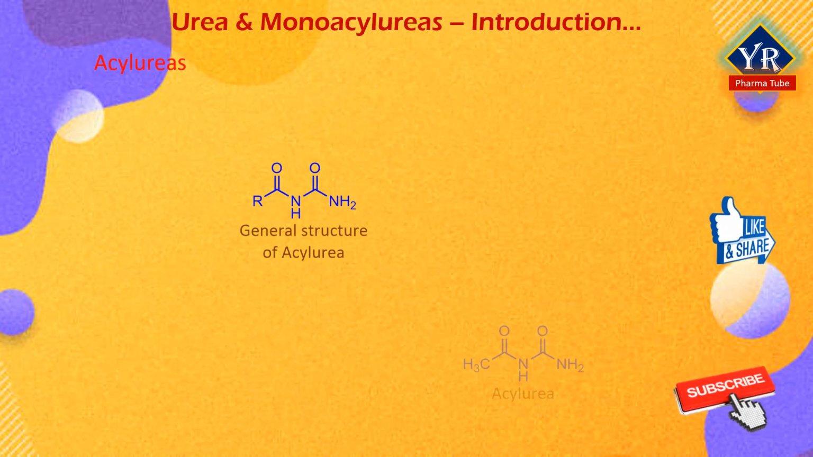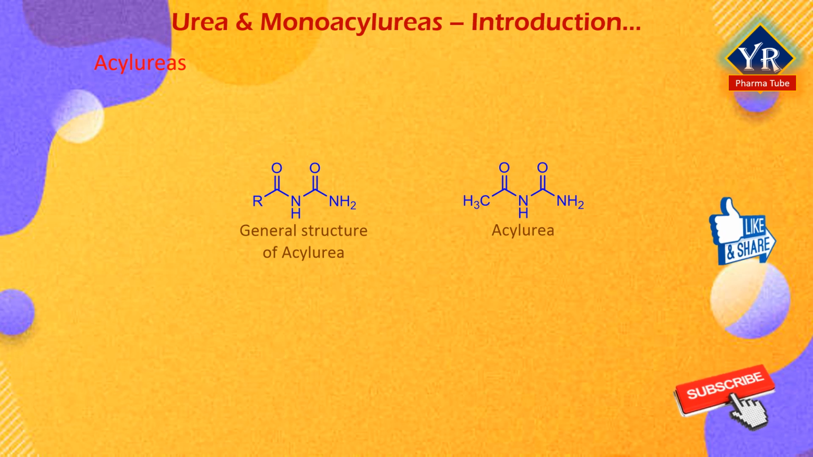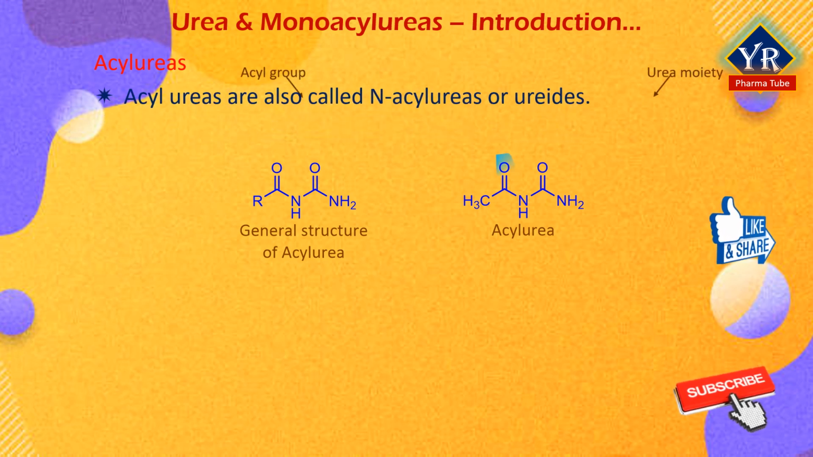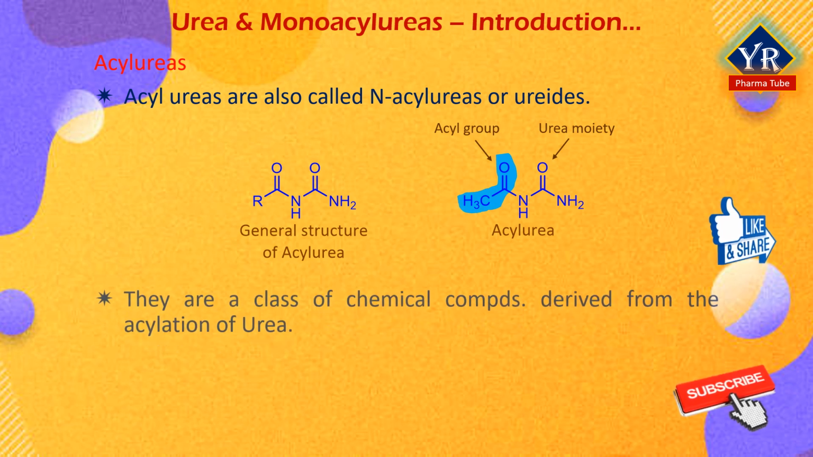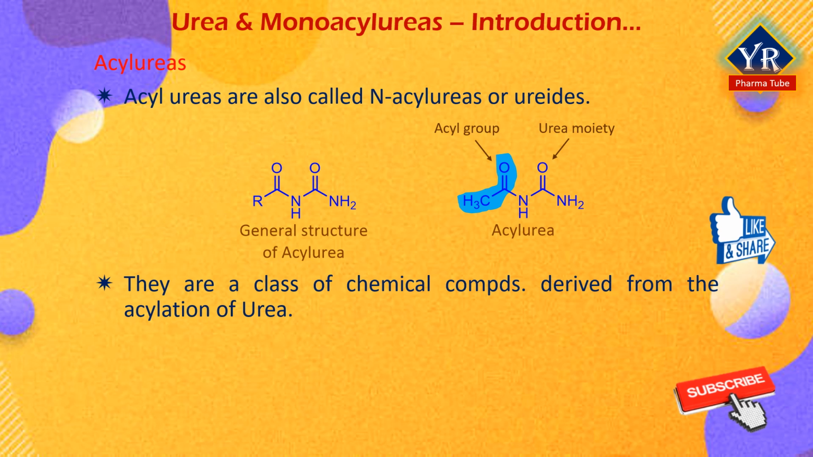Acylureas. Monoacylureas are those compounds that contain only one acylurea moiety in their structures. Acylureas are also called N-acylureas or ureides. They are a class of chemical compounds formerly derived from the acylation of urea, thus the name acylurea.